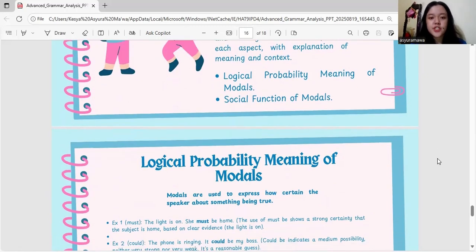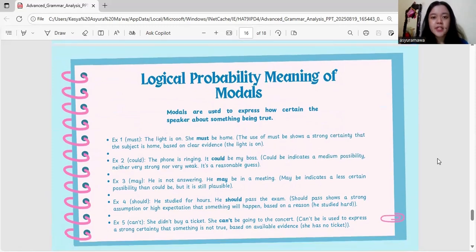First, logical probability meaning of modals. Modals are used to express how certain the speaker is about something being true. Example 1, must. The light is on. She must be home. The use of must be shows a strong certainty that the subject is home, based on the clear evidence the light is on.